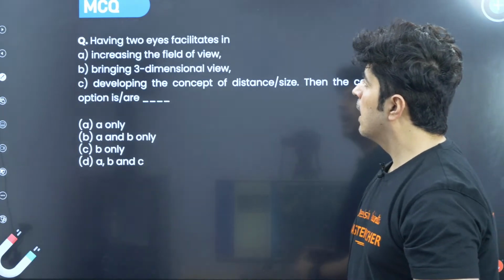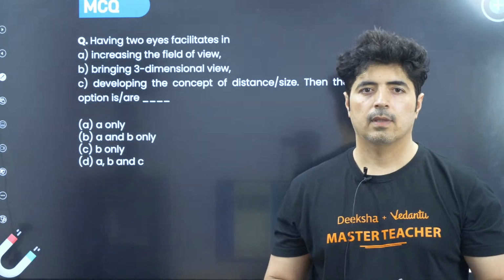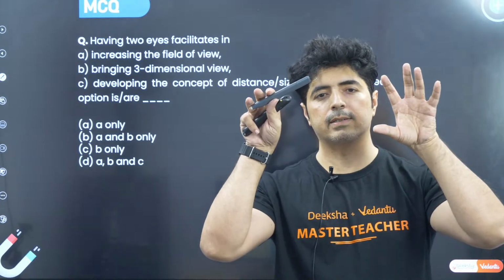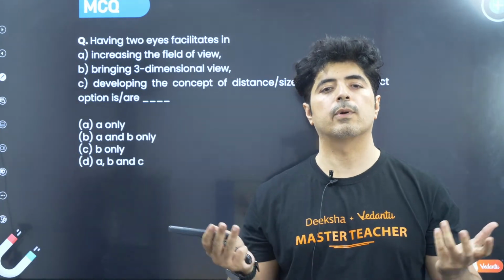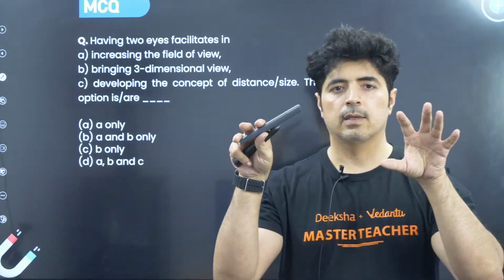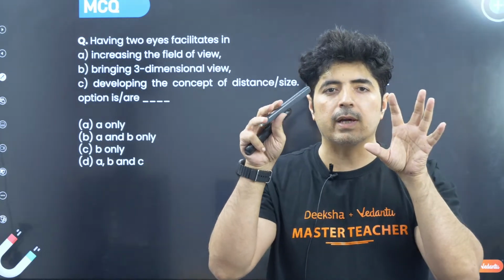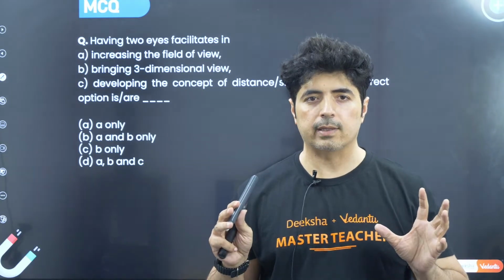Let's see. Having two eyes facilitates in what? Let's say we have both the eyes. God has given us two eyes. Everybody has two eyes. So when we have two eyes, what is the function of what they do together? The question is, why do we have two eyes, and what is the advantage of having two eyes together?